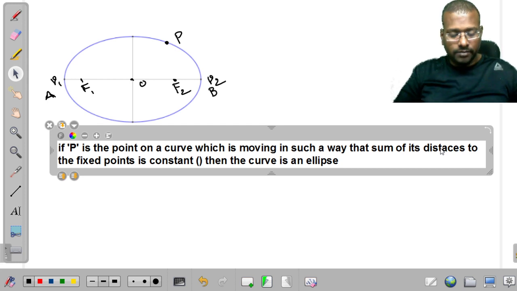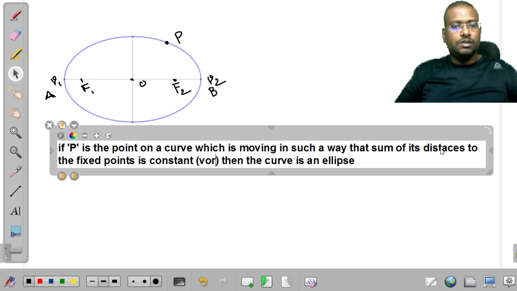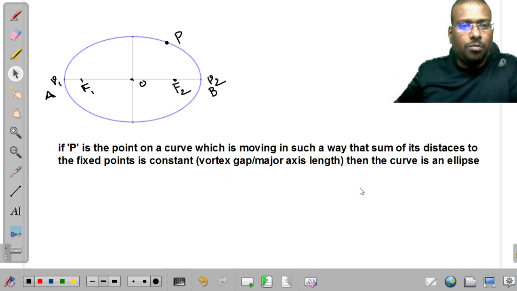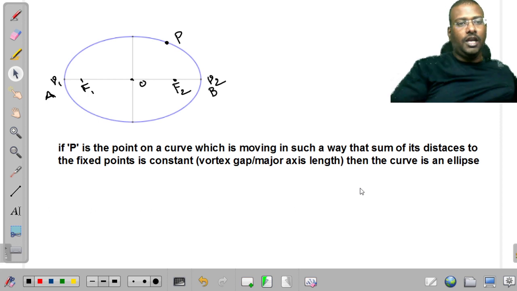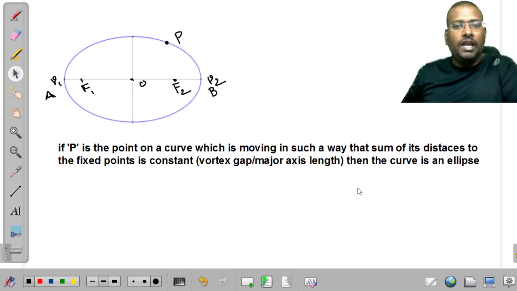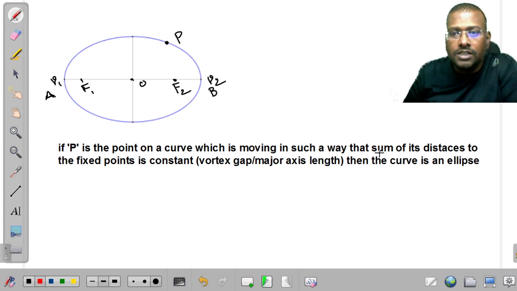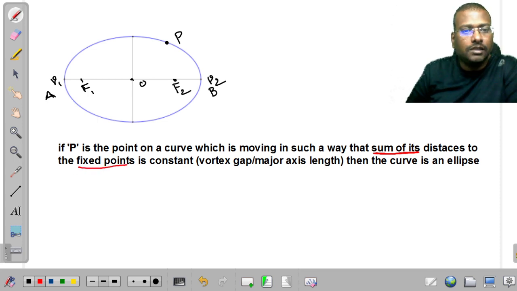That is nothing but the vertex gap, which is also considered as the major axis length. So here you have to remember these two important words. If P is a point on the curve moving in a plane in such a way that the sum of its distances to the fixed points is constant, then the curve is an ellipse.